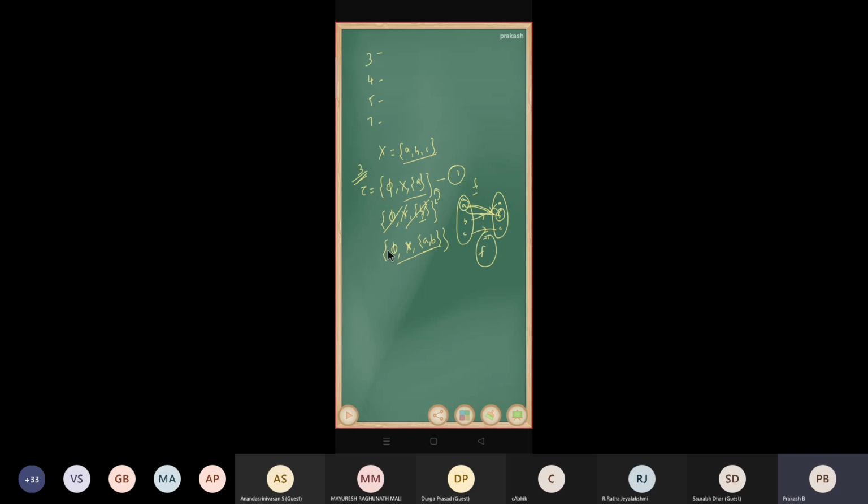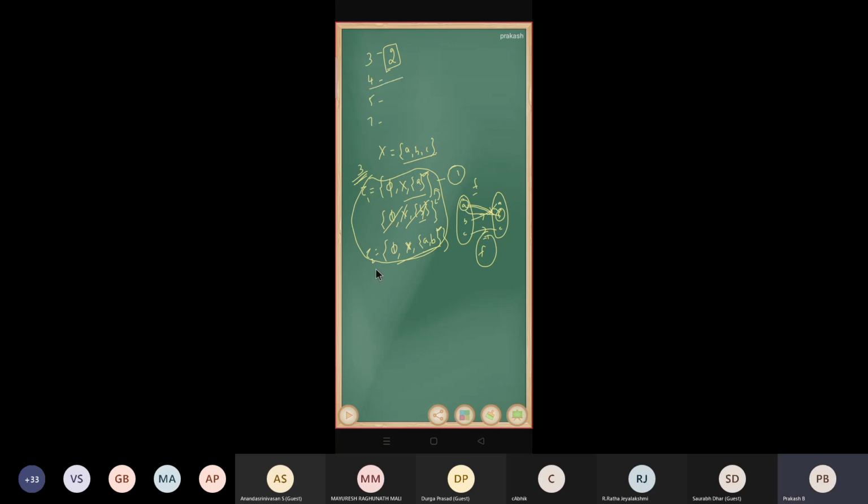So here this is a 3 element topology. So phi, X, the set AB. These are the only 2 possibilities. Can you say any other possibilities? Having 3 elements, are there any other possibilities? Because beyond phi and X, we want to add only one set, right? These are all the total possibilities, either a singleton set or a 2 element set. So no other possibilities are there. So the answer for the first one is 2, right?